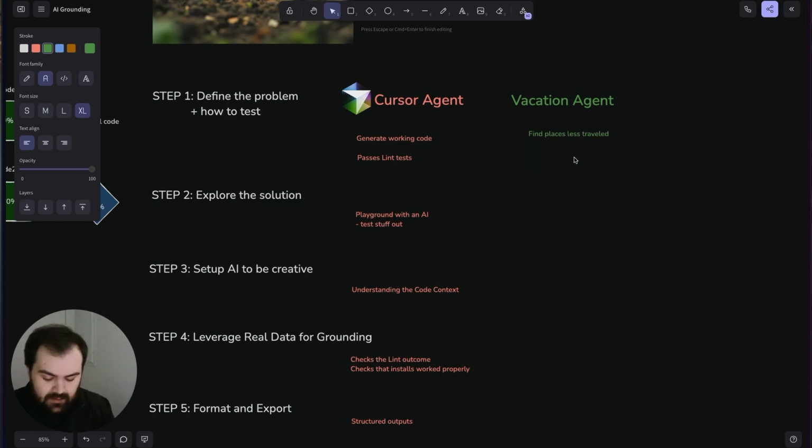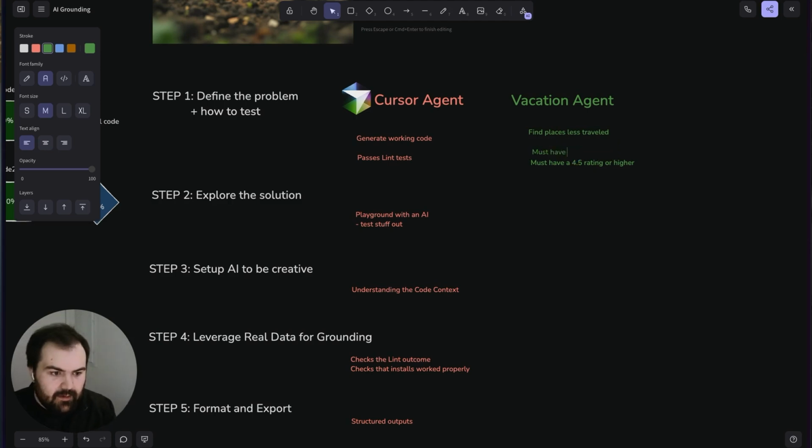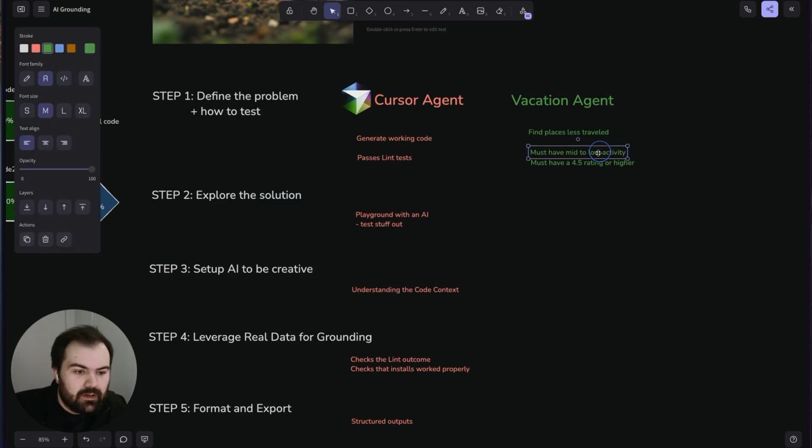I want all of these places to have a 4.5 rating or higher, and they must have mid to low activity. That's how we're going to evaluate whether these places are good or not.